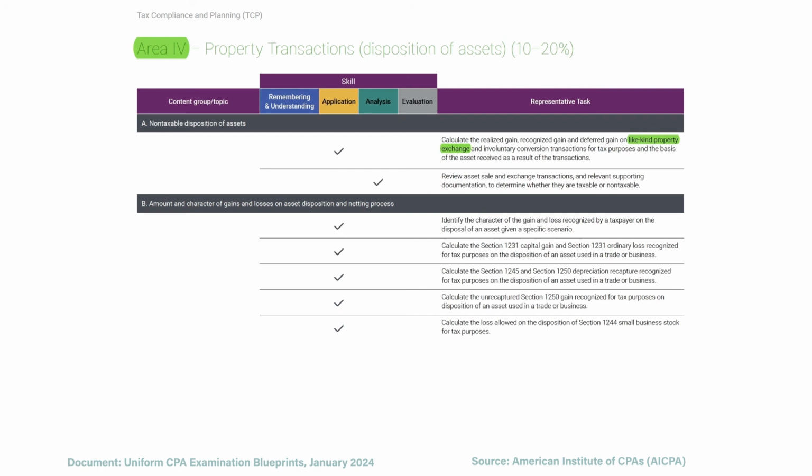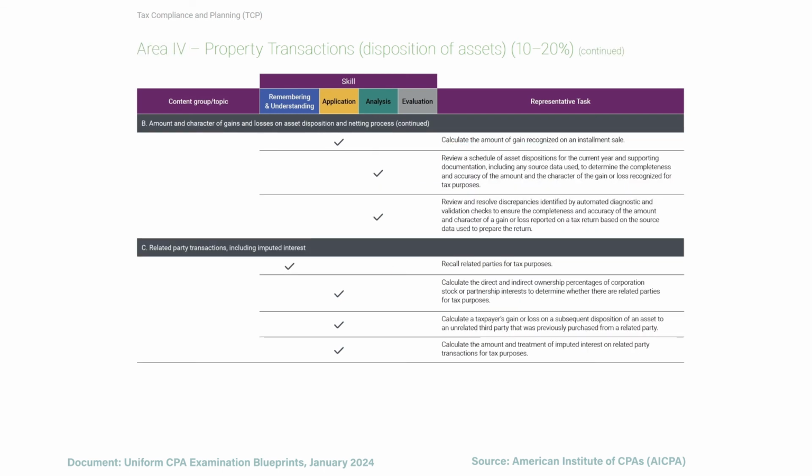Next, we're going to know about Section 1231 transactions, Section 1245 property, and Section 1250 property, and how we have to use depreciation recapture for them. Then we're going to learn about Section 1244 small business stock. From there, we want to know how to recognize a gain on an installment sale. And the last part is related party transactions, like when you sell a fixed asset to your sibling.